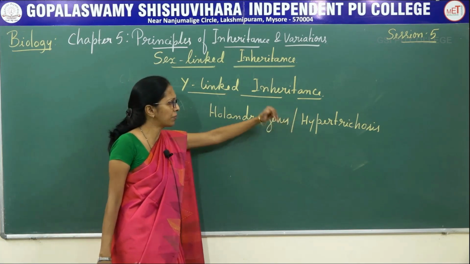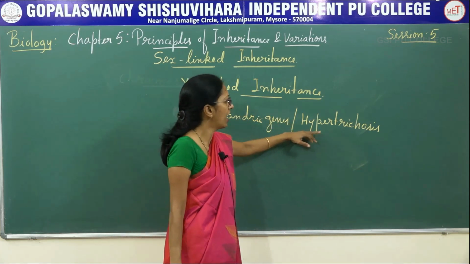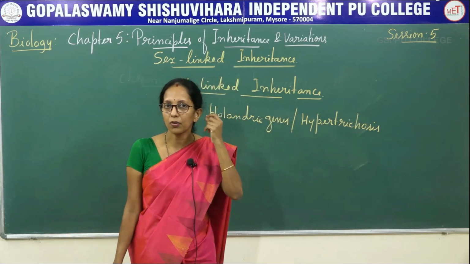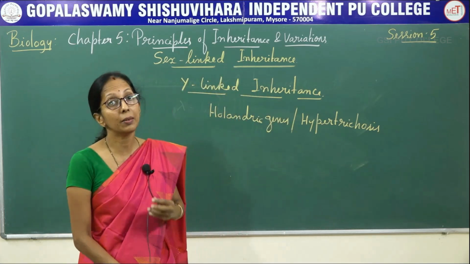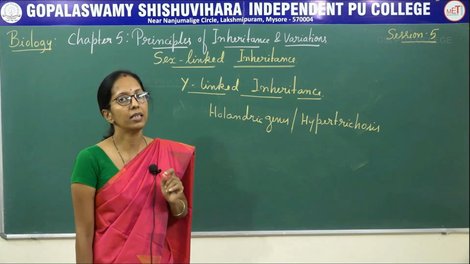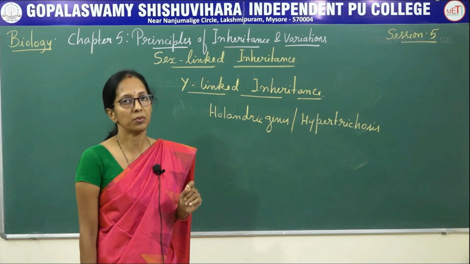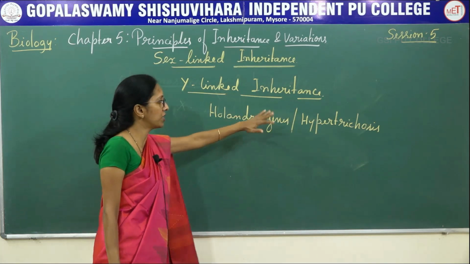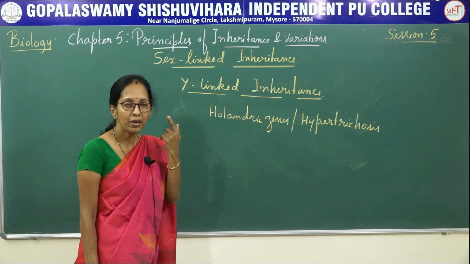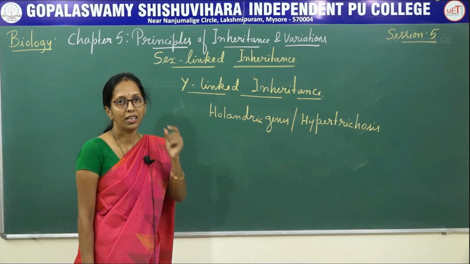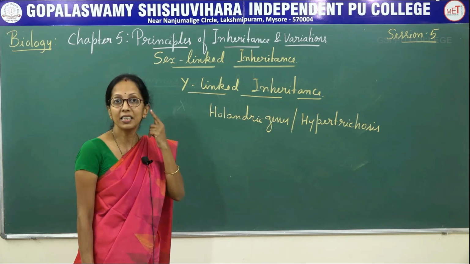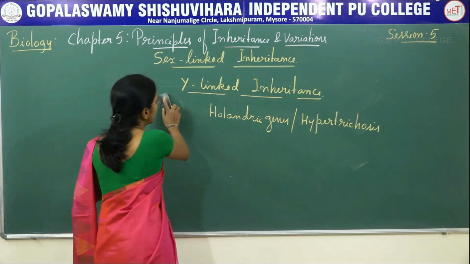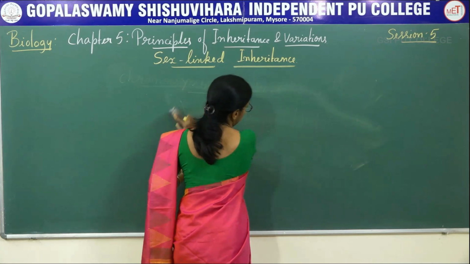What is meant by hypertrichosis or Hollandric genes? Hyper means more, trichosis means hairy growth: development of hairy growth on the ear pinna. This is Y-linked inheritance that is transmitted only from male to male. So, the development of hairy growth on the ear pinna is present only in males. That is Y-linked inheritance.